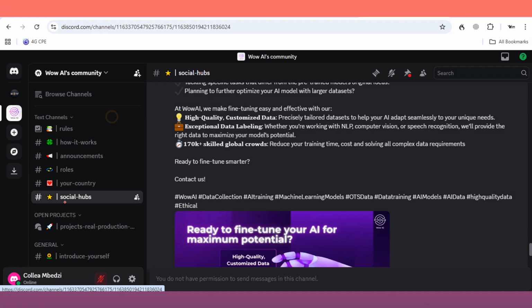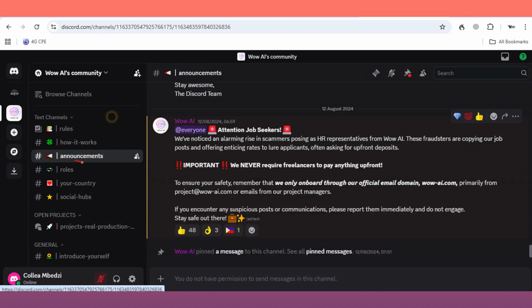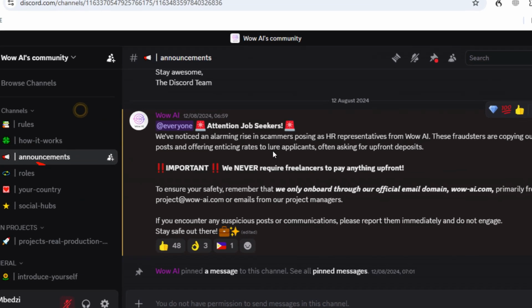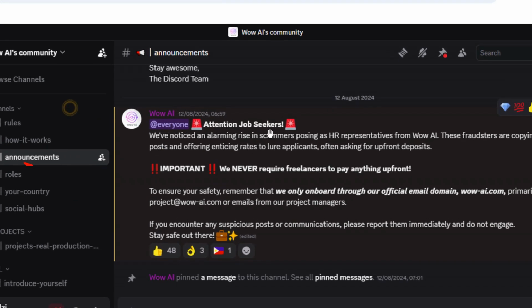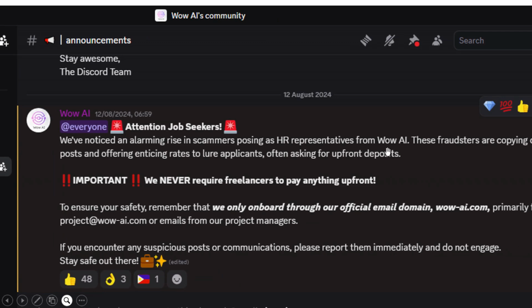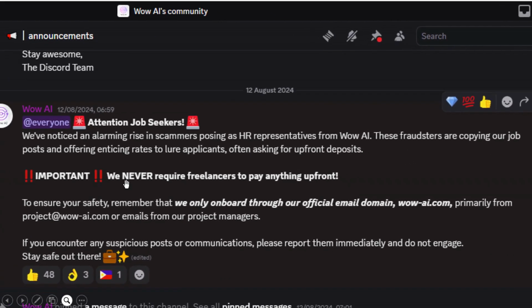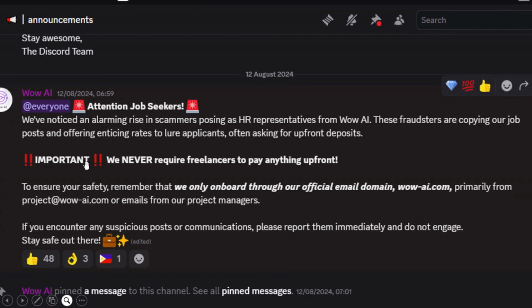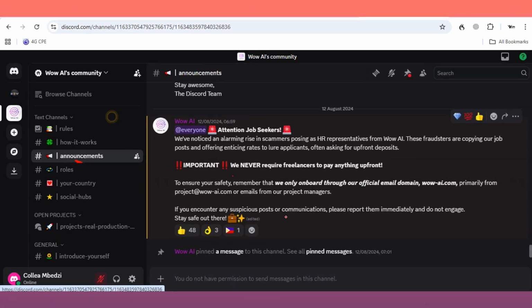Now, some of the channels that they do have are the social hubs. They have different hubs that you can join and participate in, maybe engage with other users on the platform. And they also have the announcements right here. As you can see, they're issuing some warnings, for example this one for job seekers about the rise of scammers posing as HR representatives from Wow AI. These are fraudsters copying our job posts and offering enticing rates to lure applicants, often asking for upfront deposits. So they are warning people right here.